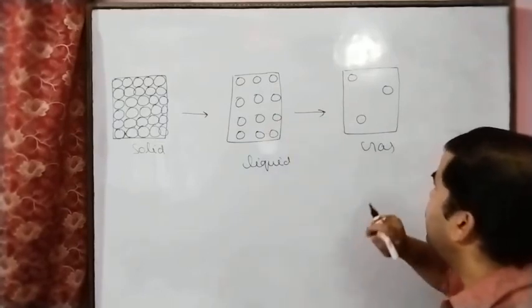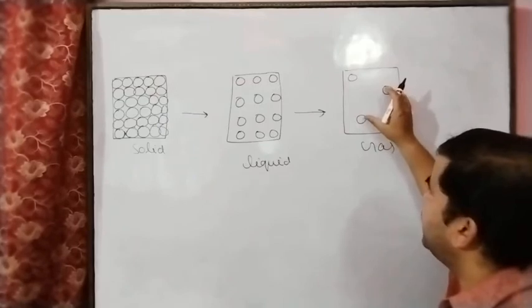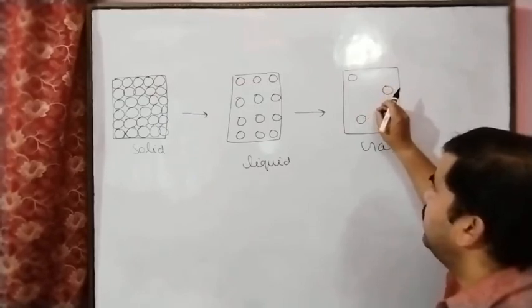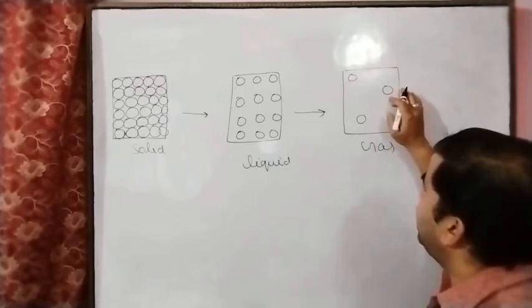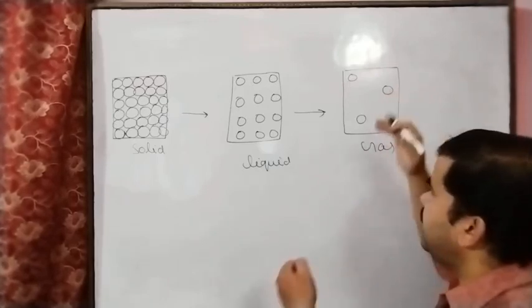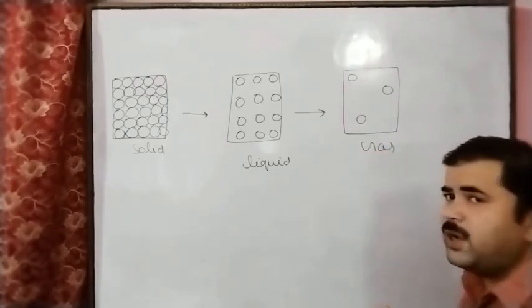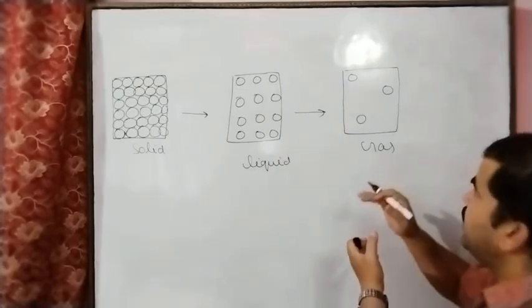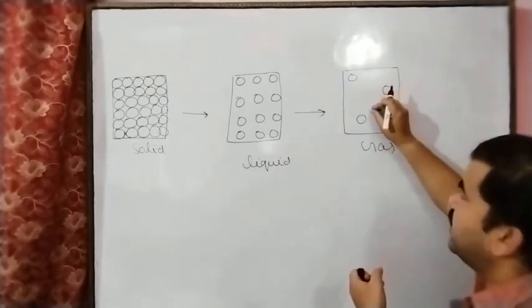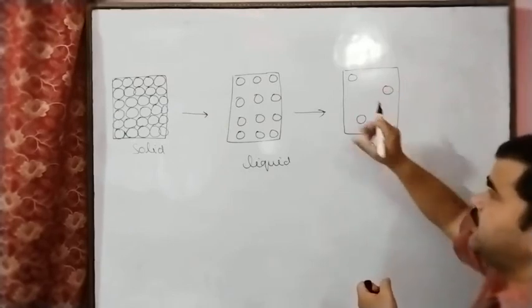What is the reason? Because by cooling, the particles interact with each other. And why do they interact? Because the interparticle force of attraction increases. If we cool the gaseous state, the interparticle force of attraction increases, and due to this increase, the interparticle spaces decrease.